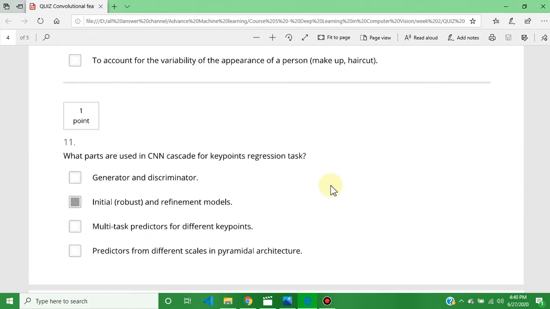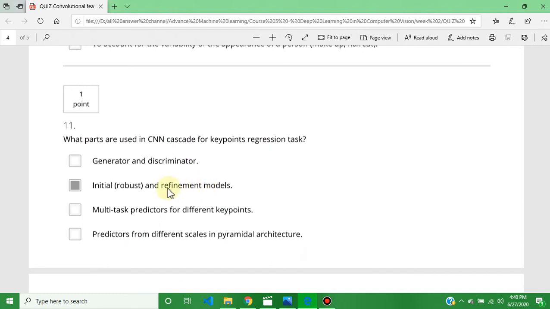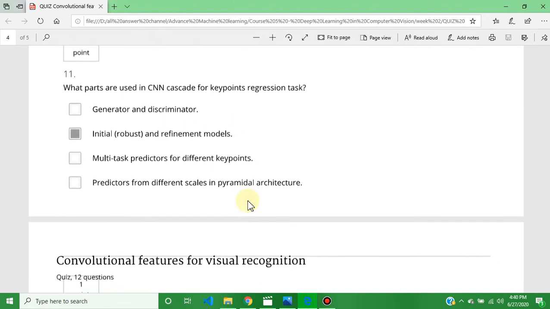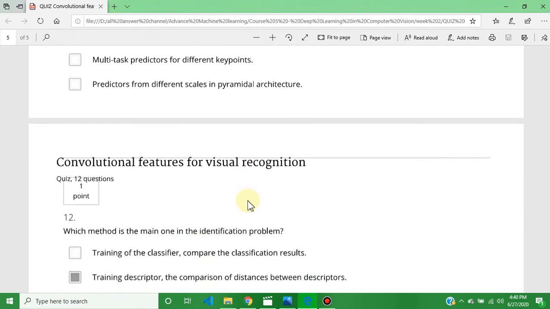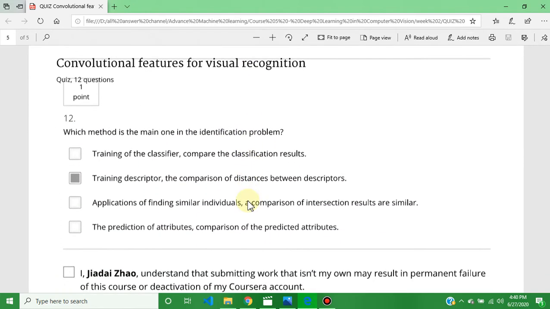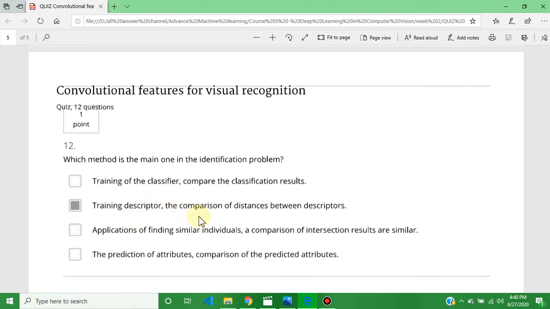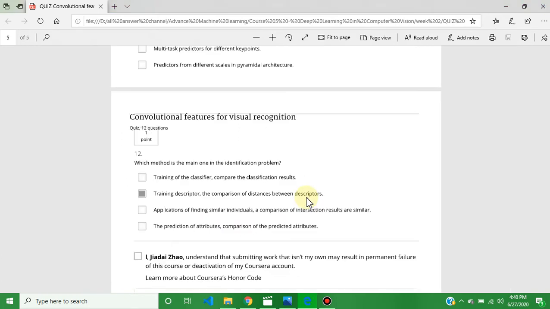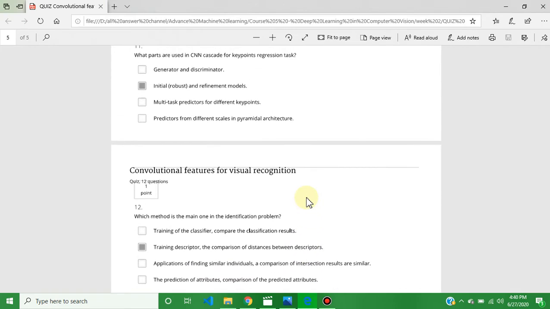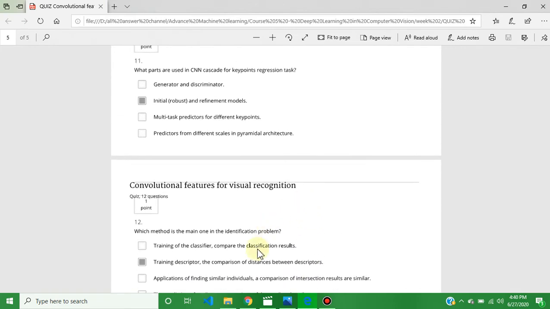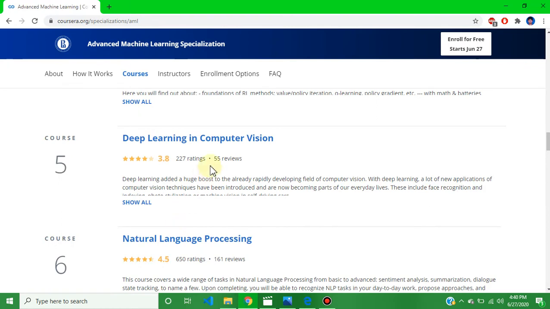The question number 11 is initial and refinement models. That is not the last question; the last question is question number 12, and the answer is B, training descriptor, the comparison of distance between descriptors. This is the week 2 quiz answer.